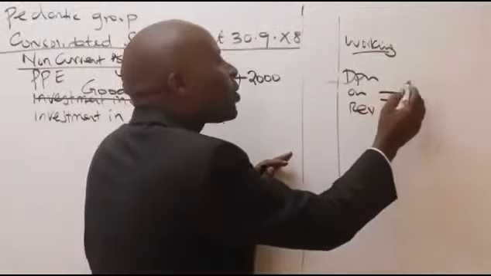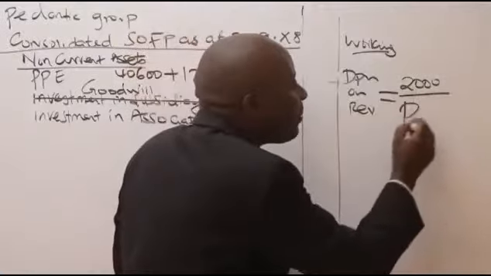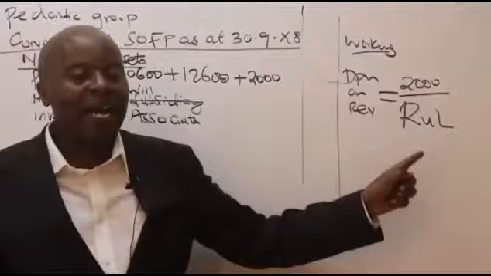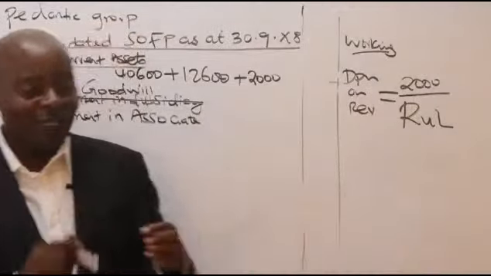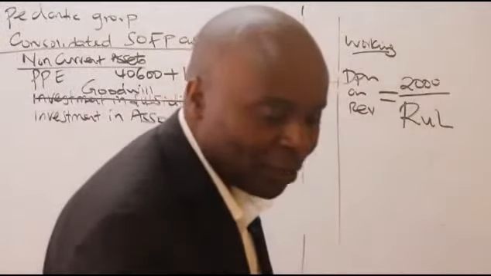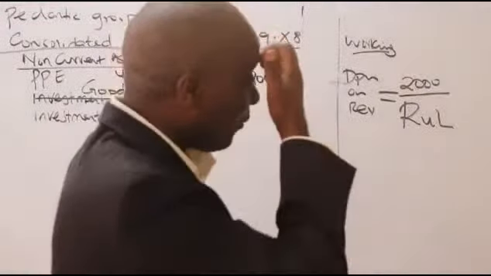So for depreciation on revaluation, I'll take the revaluation amount itself, which is 2,000, and divide this by my RUL. RUL stands for remaining useful life. Has the examiner told me the remaining life? Yes, it had a remaining life of 5 years at the date of acquisition. You don't even have to tell me about straight line, I know it's straight line. So I'll apply my remaining useful life, which is 5.